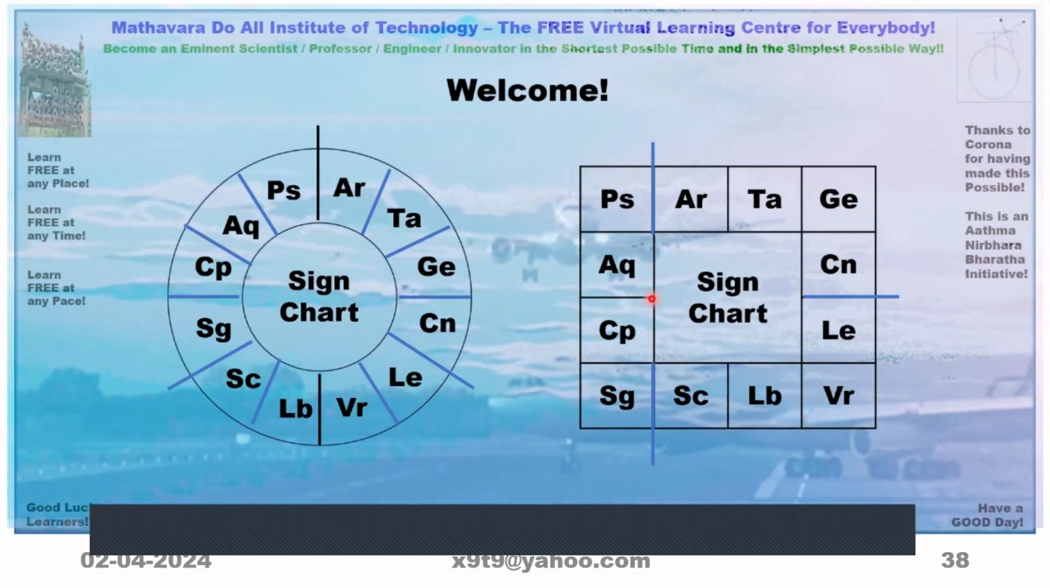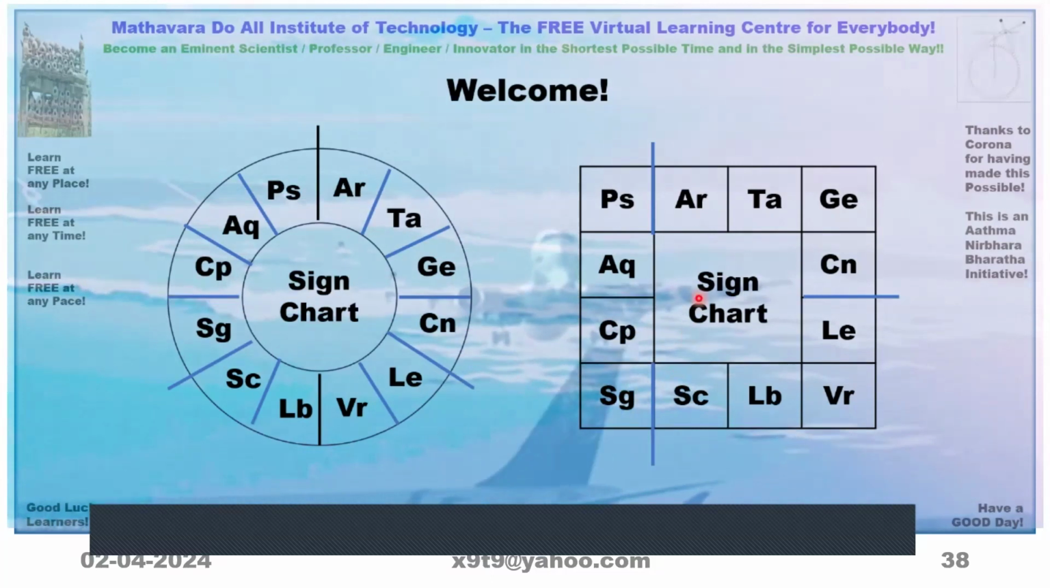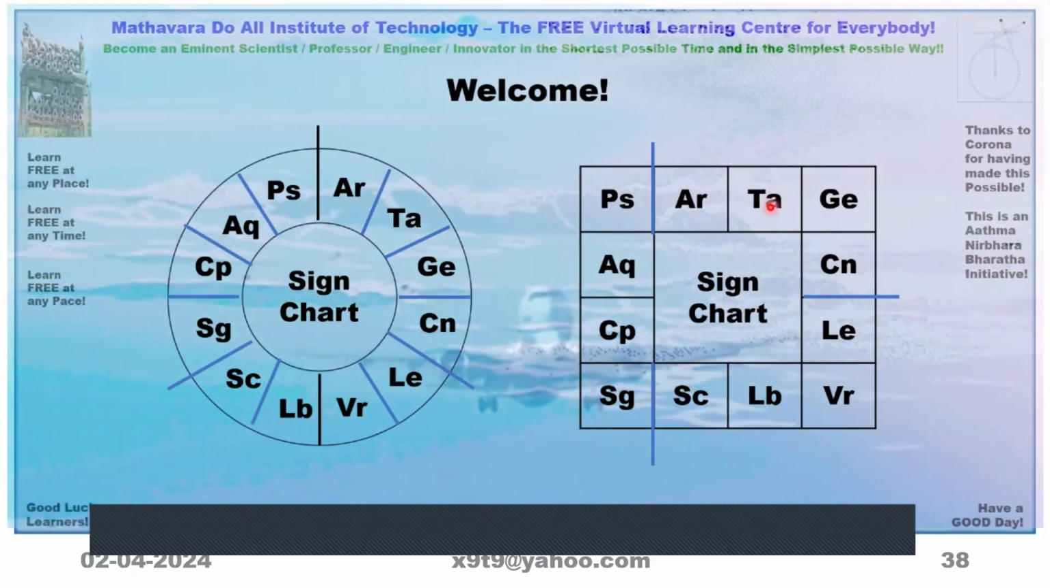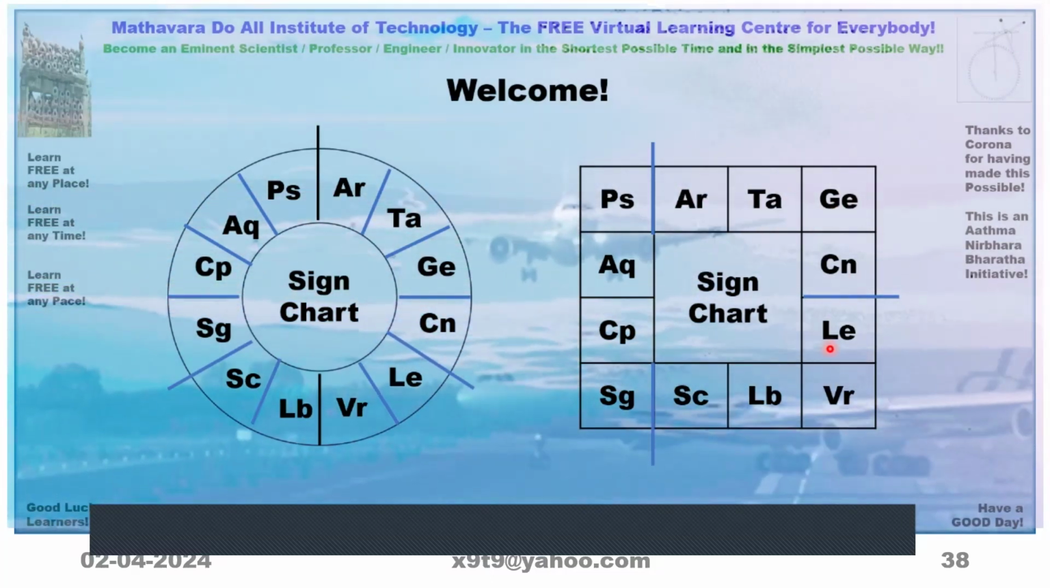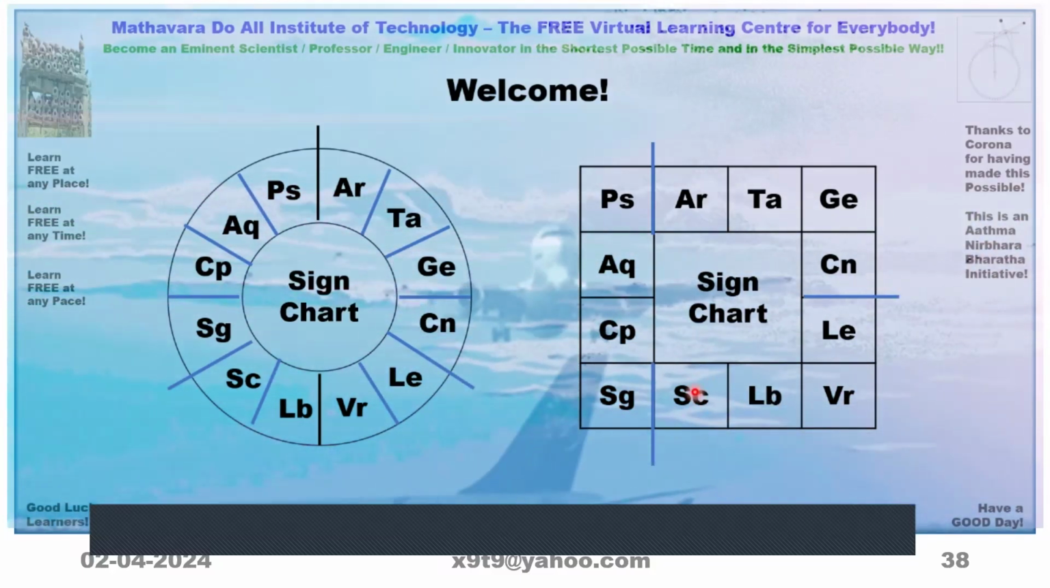This type of arrangement is a fixed arrangement. There is no change. That means even if these names are not written, you should be able to tell which location represents which Rashi or sign.